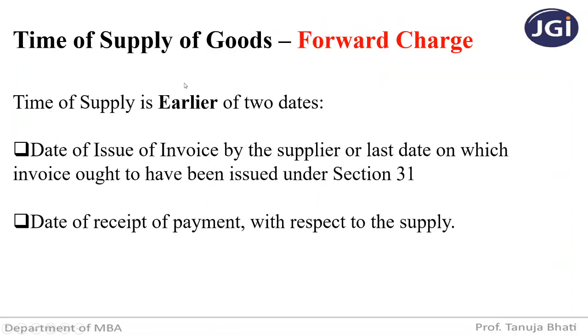So time of supply is the earlier of two dates: either the date of issue of invoice by the supplier or the last date on which this invoice ought to have been issued under section 31, or the date of receipt of payment with respect to the supplier. Receipt of payment means I am a supplier and I am receiving the payment. So the date on which I am receiving the payment. Among these two dates, whichever is earlier, that date is going to be the time of supply. And you all know what time of supply is. It is nothing but the point in time where the liability to pay the taxes arises.